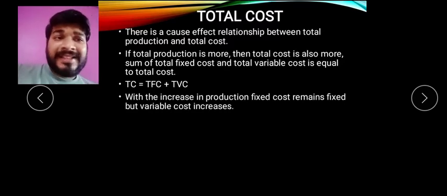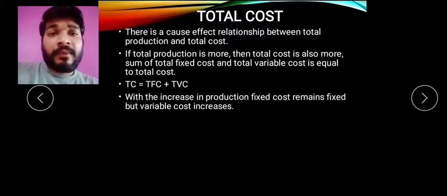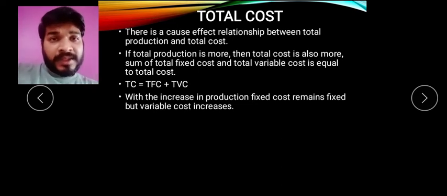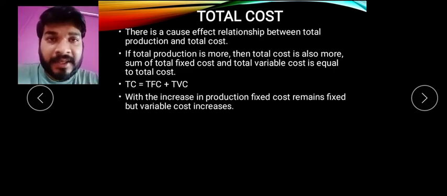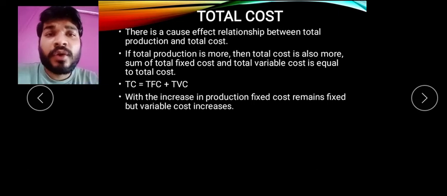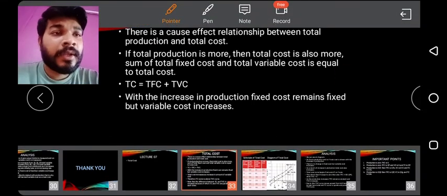Now with the increase in production, fixed cost is fixed. Now fixed cost मतलब fix ही रहेगा. Whenever there is an increase in production, total cost increases. Now total cost consists of two things, that is fixed cost and variable cost. So total fixed cost remains the same and total variable cost increases. So with the increase in production, fixed cost is fixed, variable cost is increasing. Ultimately, because there is an increase in variable cost, your total cost is also increasing.